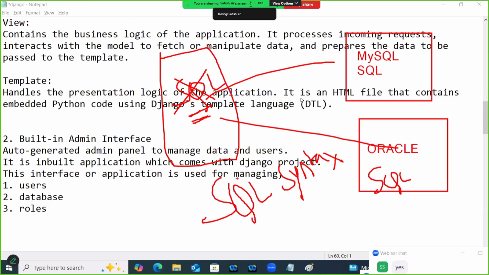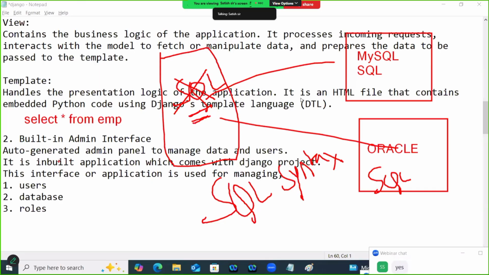For example, in one database you may write select star from some table name. What is the table here? EMP. So this gets all the details from the EMP table.